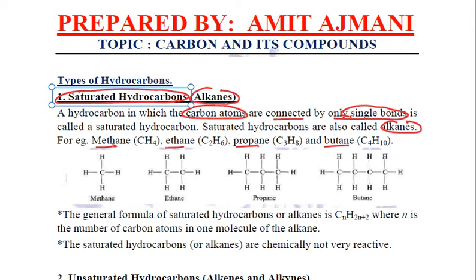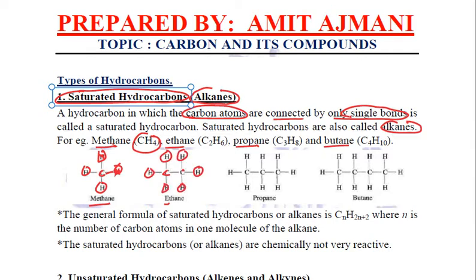As for the structure, methane has one carbon atom and four hydrogen atoms with which this carbon is combined. So the formula becomes CH4. Ethane contains two carbon atoms, and because we are talking about hydrocarbons, all the rest of the bonds will be filled by hydrogen only.